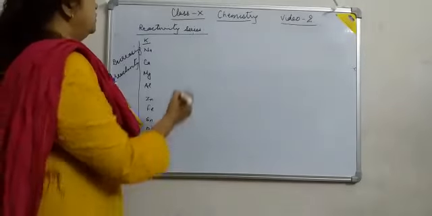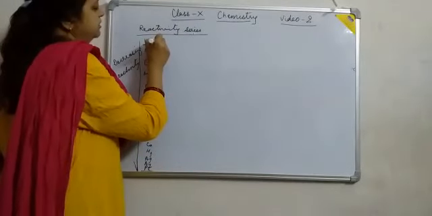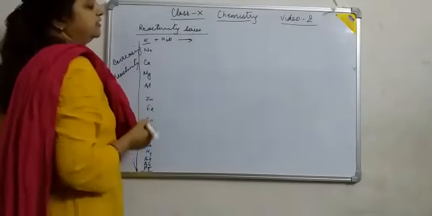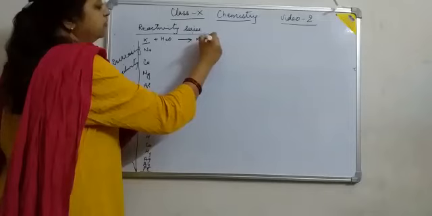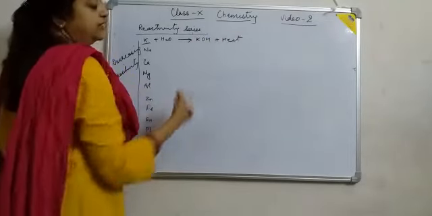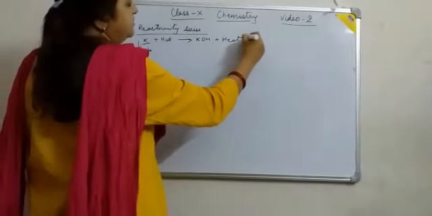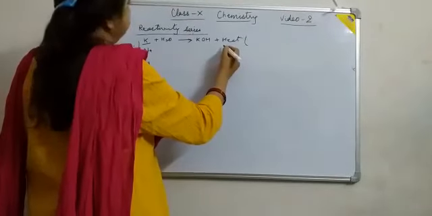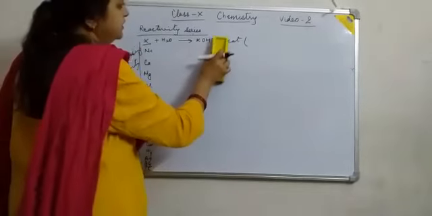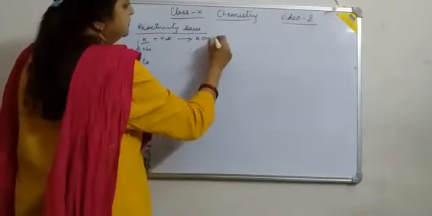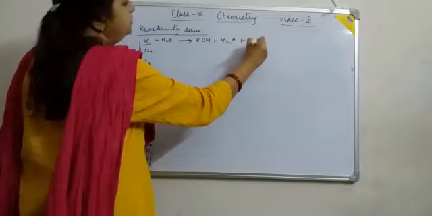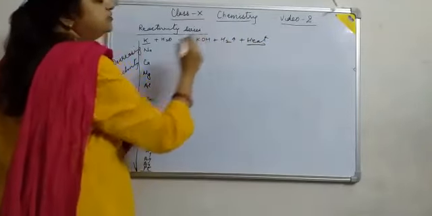When potassium reacts with water, it reacts vigorously to form potassium hydroxide, and heat is evolved. It is an exothermic reaction. The amount of heat is so high that the hydrogen liberated starts burning.